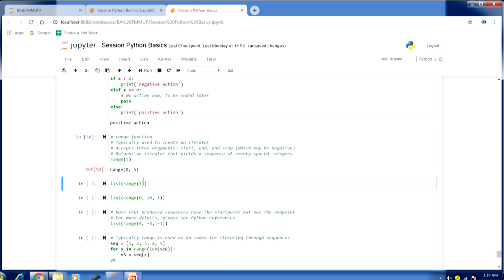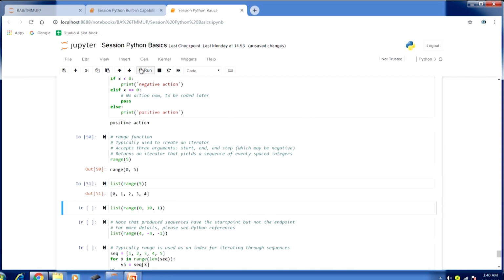You can see range 0 to 5. If I just pass this, the start argument will default to the value 0. So, the iterator would be from 0 to 5, and as we said, it is a sequence of evenly spaced integers. The step value would be 1. It will default to 1 and the range will start from 0. If you want to confirm the same thing, in the next line of code we can use the list function to convert this sequence into a list type and see what is inside of it. You can see 0 1 2 3 4.